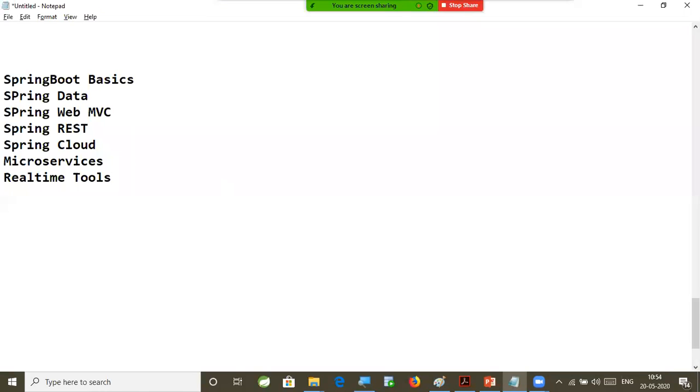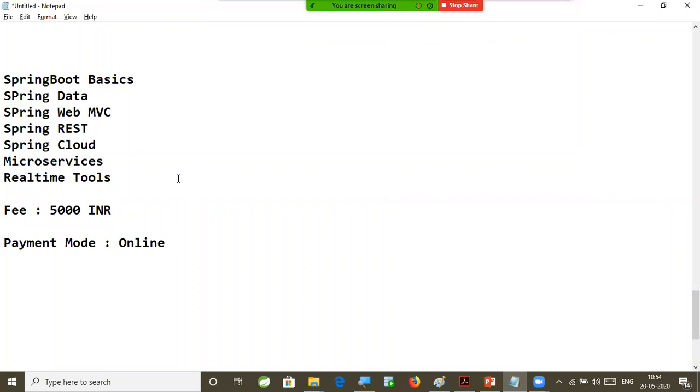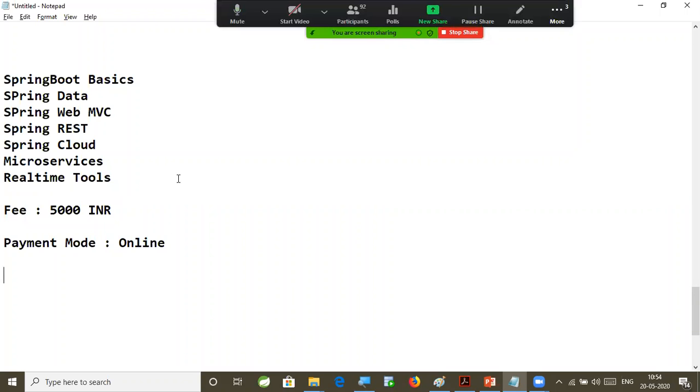Right. Fine. So for all these things, for whatever course content that I have listed, the fee for this course is 5,000 rupees. Right. Payment mode online. I will share my Google Pay or PhonePe number, or I can give you my bank details also. Every class is going to be live. If anybody misses any class, I will share the video also. You no need to worry about that.